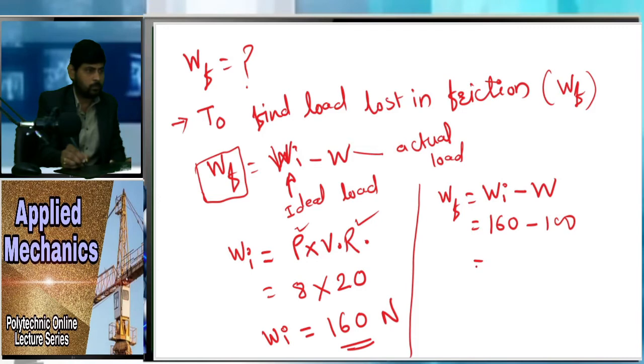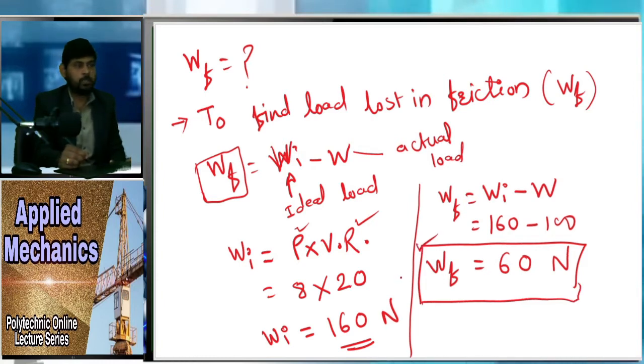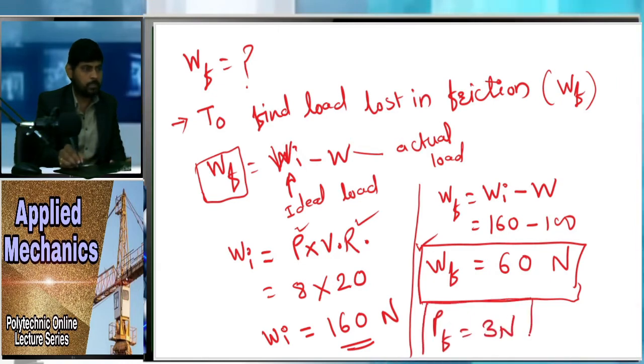So you can see the value of WF is 60 Newton. Here we have solved both cases: the load lost in friction and the effort lost in friction. The value of WF is 60 Newton and the value of PF is 3 Newton. So here our problem is complete.